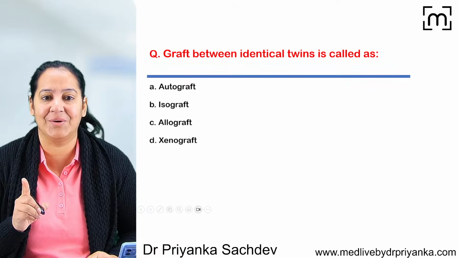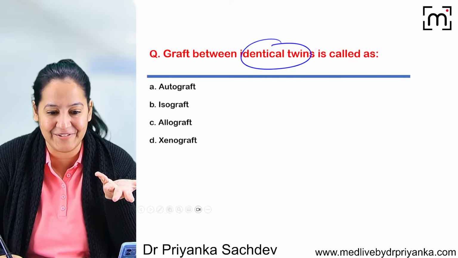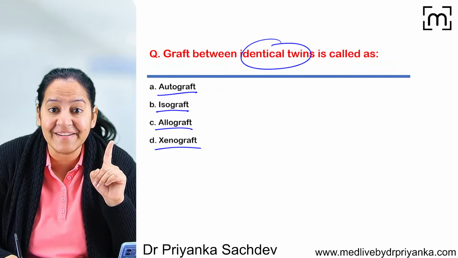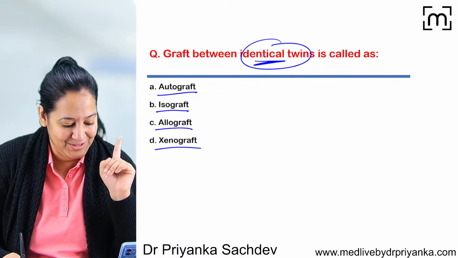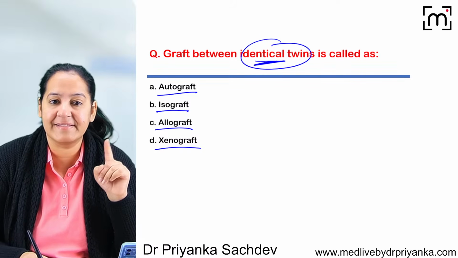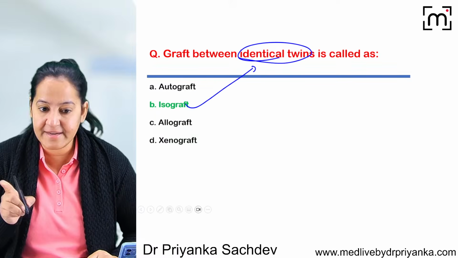So you get questions on that. Now please read the question and tell me the answer. Graft between identical twin. I guess everyone knows the answer. Is it autograft, isograft, allograft or xenograft? Between identical twins they are asking. So you all know the correct answer. The correct answer here is, of course, isograft, because they are asking between identical twin. So the correct answer here is B.